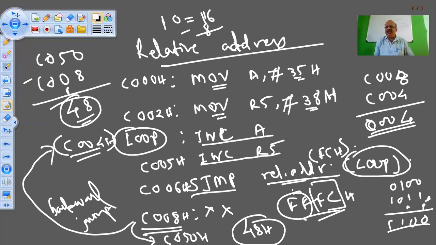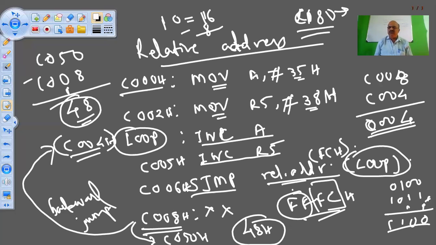Why is it called a relative address? The reason is, even if the program is shifted from these addresses, suppose I have written the program at C000. Now instead of this, I erase this program and I copy this program at C180. This is the starting address. If I copy this program starting from the address C180, then also this program will run without any error.